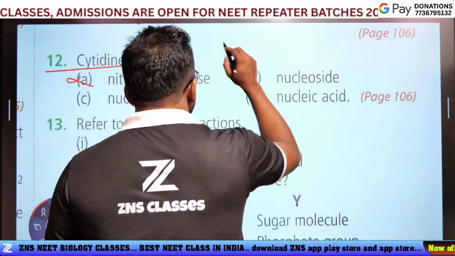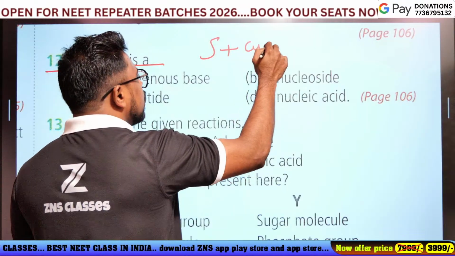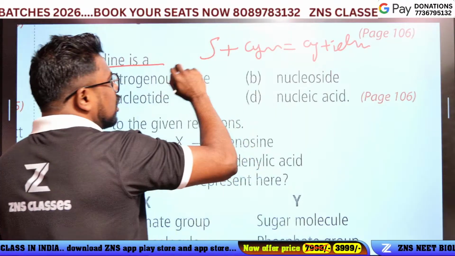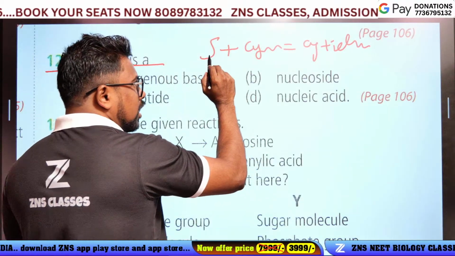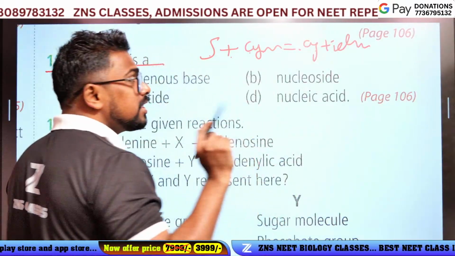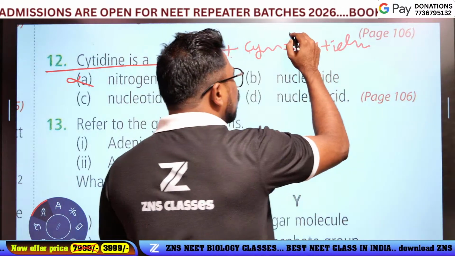Look here, guys. Sugar plus cytosine is equal to cytidine. It is a nucleoside.